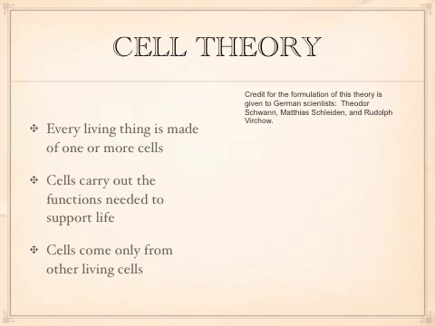When we actually look at cell theory, it has 3 parts. Every living thing is made of one or more cells. Cells carry out functions needed to support life, and cells come from other living cells. Several German scientists were credited with this theory.